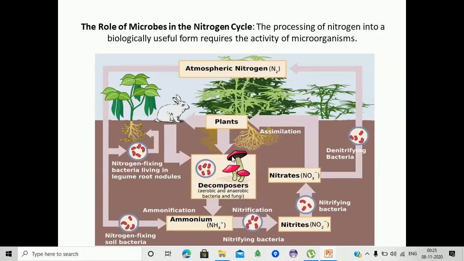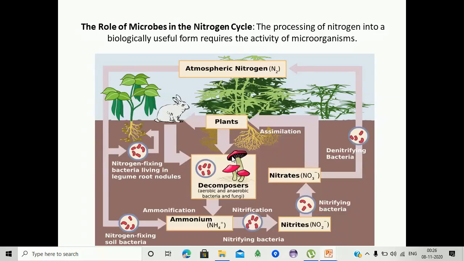Here we are observing the plants and animals. Plants and animals, through the decomposition process, lead to ammonia from organic matter. Then ammonia formation occurs. This ammonia is converted into nitrite by the nitrifying bacteria.